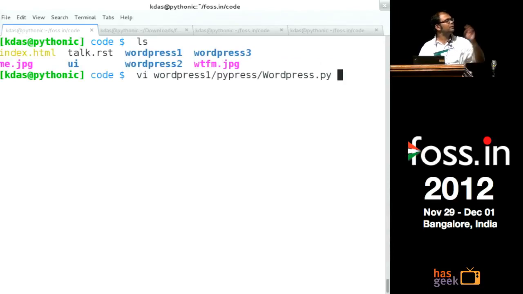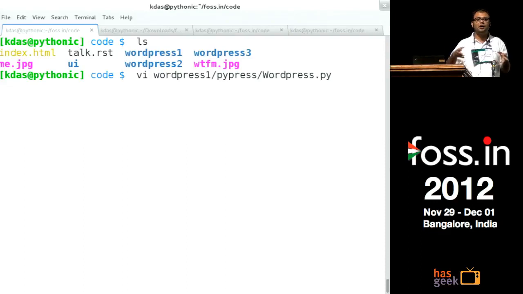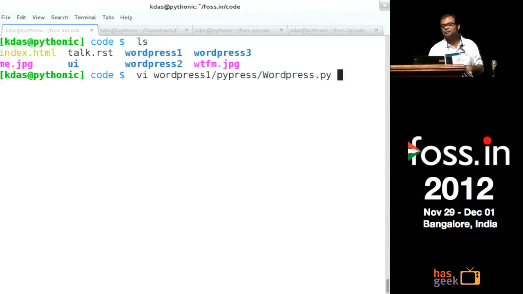So the first release, PyPress 1, which I wrote when I started learning Python at the very beginning. I never knew how to do documentation or anything. By the way, how many of you already know Python? Enough. And how many of you have already used Sphinx? Okay, that's good. You can already see there is one issue: the name of the file started with a capital letter, which it was not supposed to. At that time, I just wrote it. There was no documentation. There is only a README file.